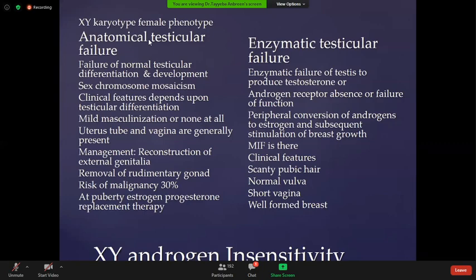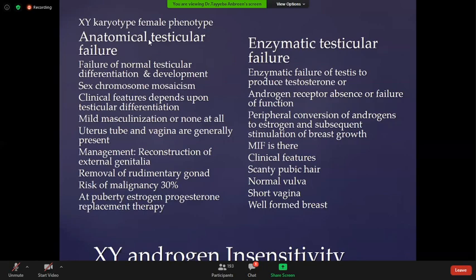Mullerian inhibiting factor in embryonic life inhibits the development of the paramesonephric duct. But here, the Mullerian inhibiting factor is absent. So the uterus, tube, and vagina are usually present.